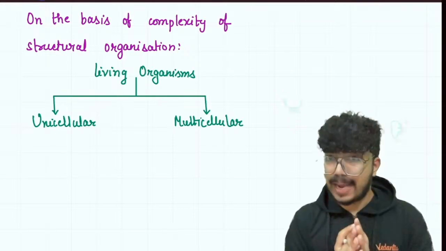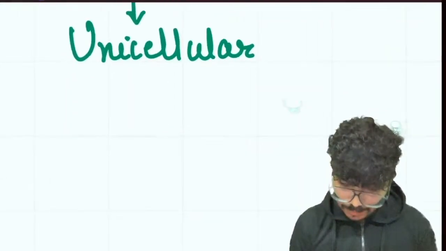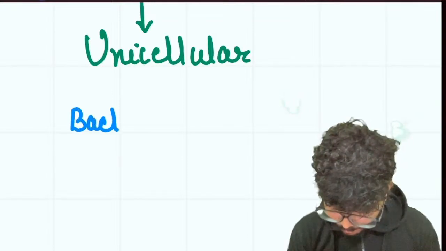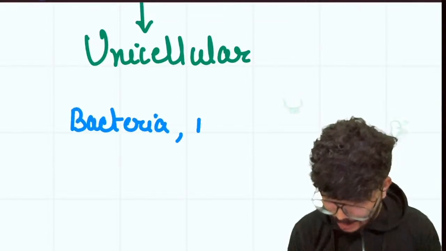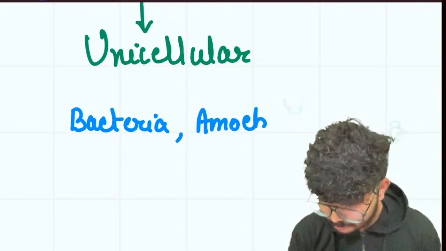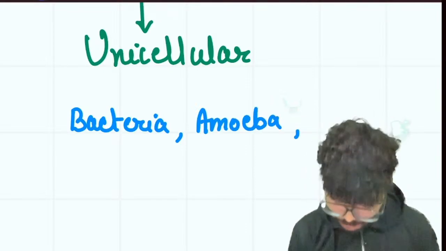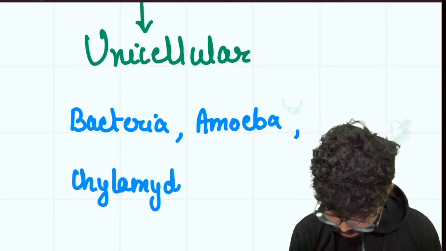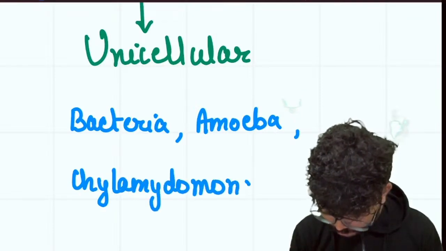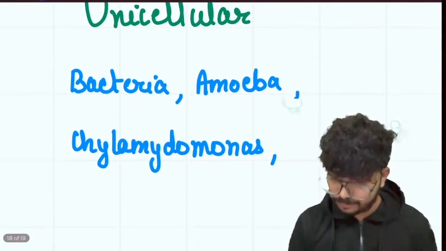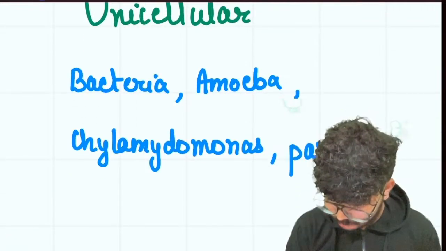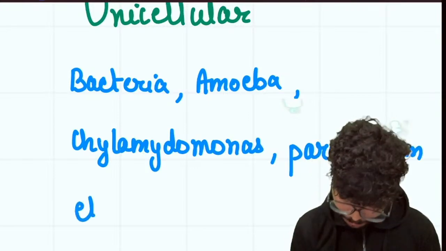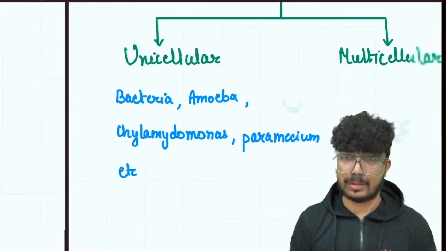So unicellular organisms, we can write some examples. We have the example of bacteria, amoeba, chlamydomonas, paramecium, etc. Correct?